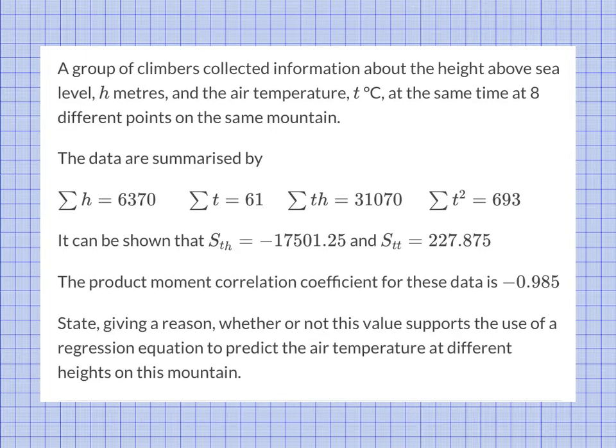Now, the PMCC, product moment correlation coefficient, for these data is -0.985. Give a reason whether this value supports the use of a regression equation to predict air temperature. The answer is yes, it does, because this value is close to -1. It would also work if the value was close to +1, but in this case, because it's negative, we're seeing a negative relationship. The higher we go, the lower the air temperature.